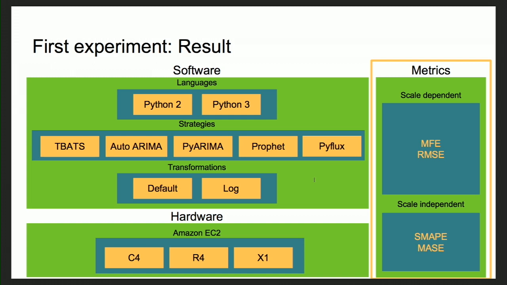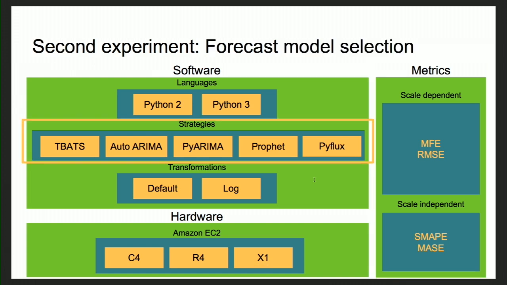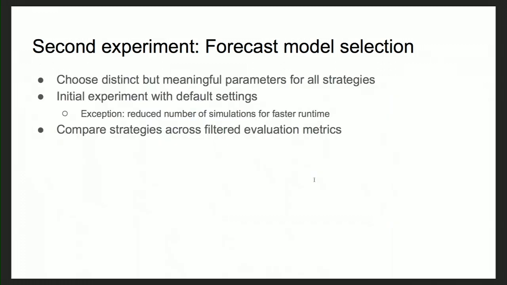Let's see what else we can do for optimizing. The next experiment that we ran was to get a feel for how our different strategies are performing. So let's see how they are performing. One more thing that we wanted to look at in this experiment was to try different parameter values for the different strategies that we are implementing. But initially, we started off with the default parameters, except for PyFlux, one of the strategies that we are using. We used a reduced number of simulations for that.